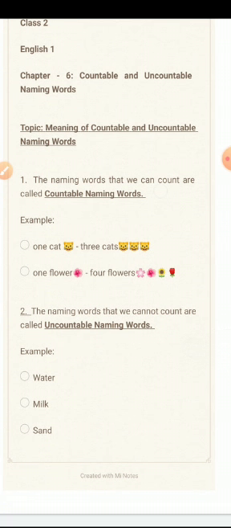The naming words that we can count are called countable naming words. For example, 1 cat, 3 cats, 1 flower, 4 flowers. Here we can count the things.